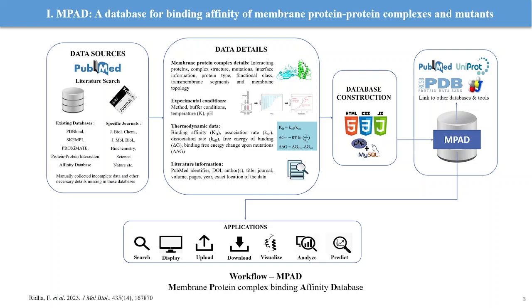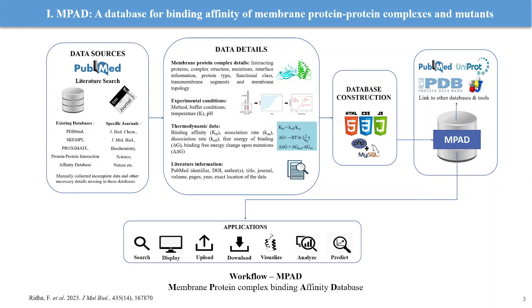Hence, we developed this database named MPAT, and this is the overall workflow of the database. So we have collected the experimental affinity data of membrane proteins from PubMed, which is a literature source, and also from certain specific journal websites, using a set of keywords such as the names of membrane proteins, structural functional terms, experimental techniques, etc. And we also used a combination of these terms to obtain the relevant papers. After manually reviewing each of these papers, we collected the following data details, and efforts were made to standardize all the units of the thermodynamic data to make the results comparable.